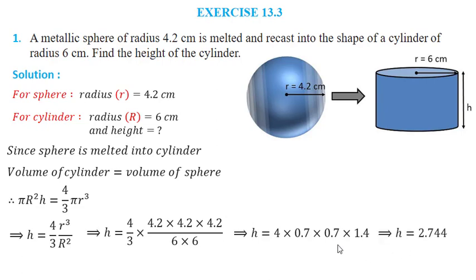That gives us the value of h as 2.744. Hence we will see that height of cylinder is 2.744 centimeter. All the units are in centimeter, so the height which we will obtain is also in centimeter.